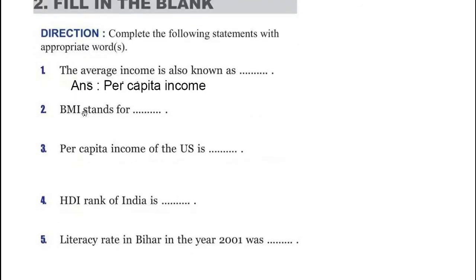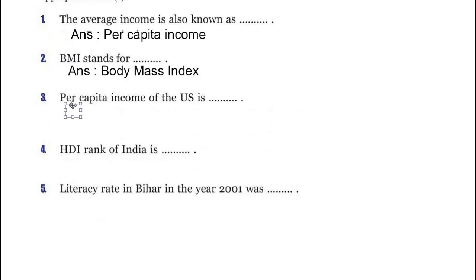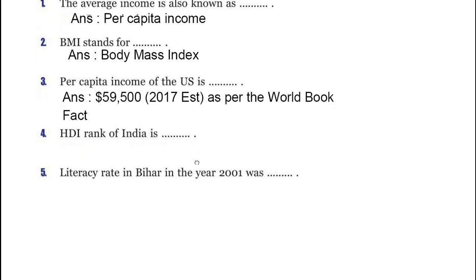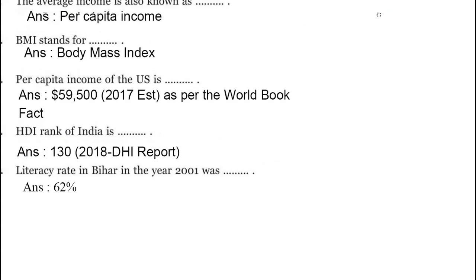Now question 2. BMI stands for dash. It is body mass index. We have read it. Now question 3. Per capita income of the US is, just look at that. Now question 4. HDI rank of India is 130 according to the 2018 report. Literacy rate in Bihar in the year 2001 was 62%. Just look at them.